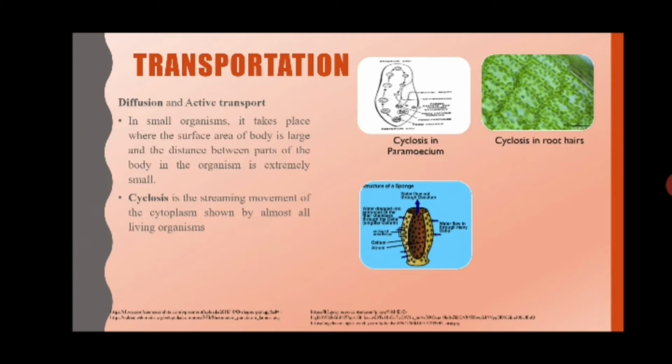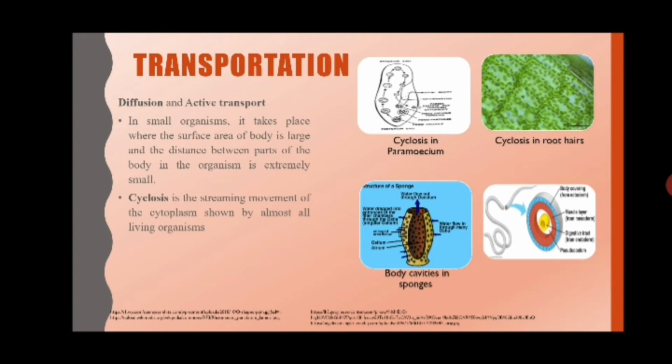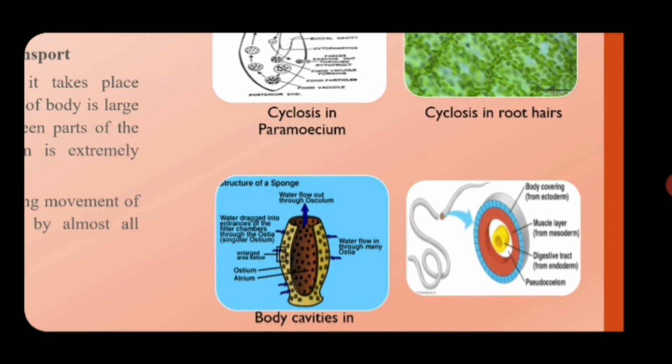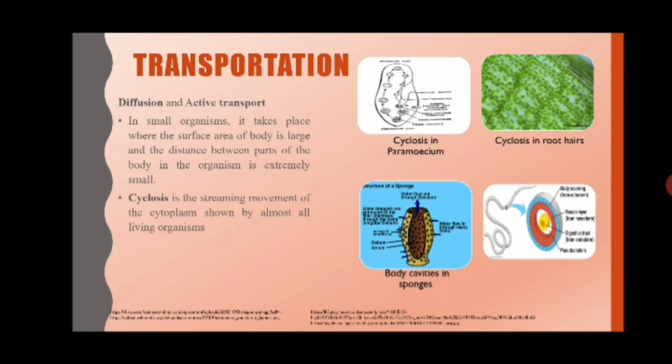This is what happens in smaller organisms like sponges. Now in organisms like flatworms, the exchange of materials takes place between the surroundings and the body wall with the help of diffusion. This is how in smaller organisms transportation takes place.